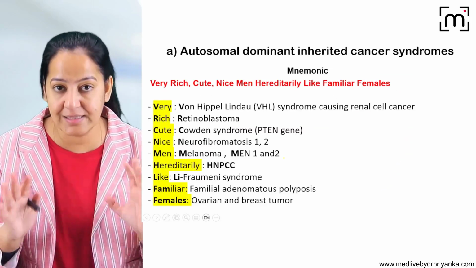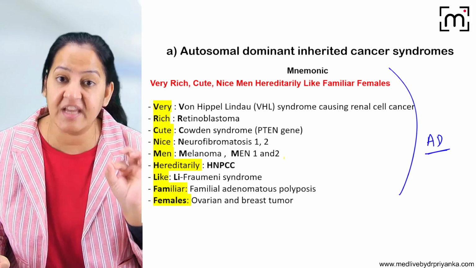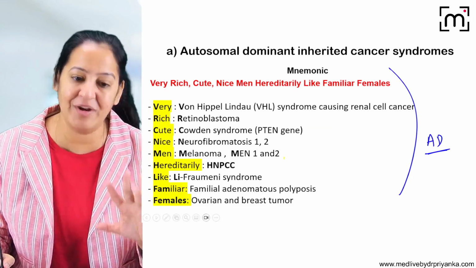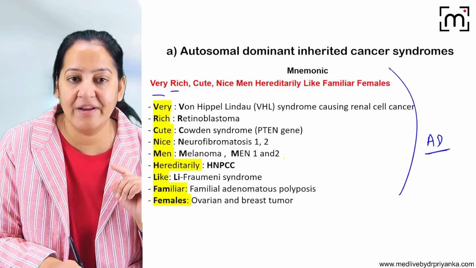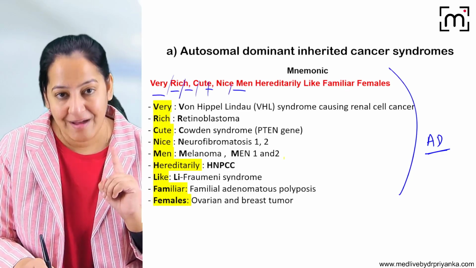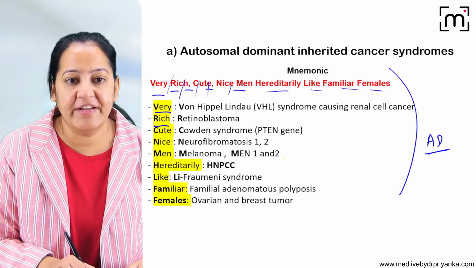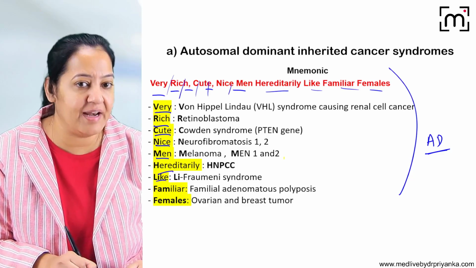So there is a list of cancers. All of them are autosomal dominant. They have a genetic inheritance. Okay, so I'm having a mnemonic to learn this list. The mnemonic is very rich, cute, nice man, hereditary like familial female. Very rich, cute, nice man, hereditary like familial female.